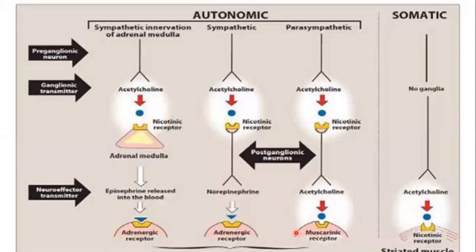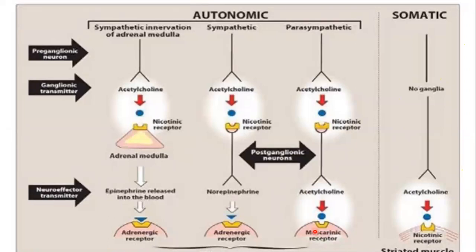And you already know that we have discussed in the adrenergic drugs that the adrenergic receptors are in the target organs innervated by the sympathetic nervous system, right? So keep in mind the difference: the skeletal muscles, innervated by the somatic nervous system, contain the nicotinic receptors, but the target organs innervated by the parasympathetic nervous system all contain the muscarinic receptors, right class?